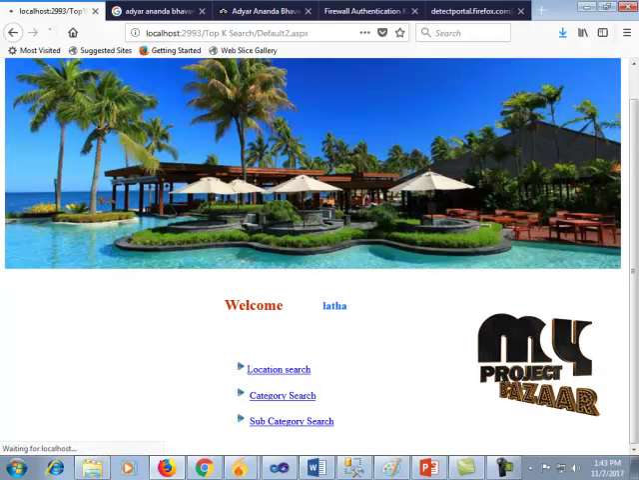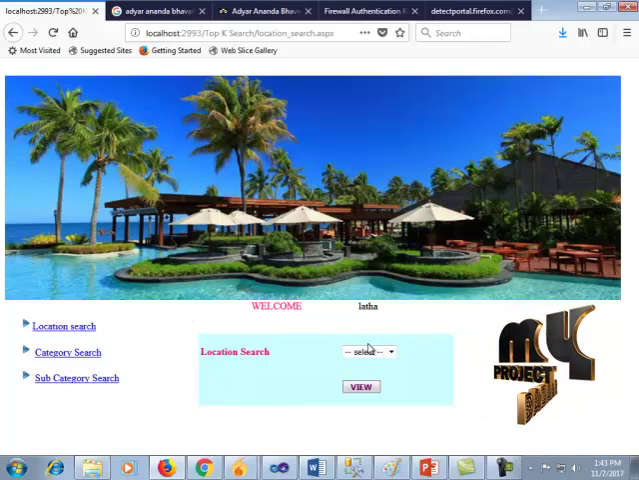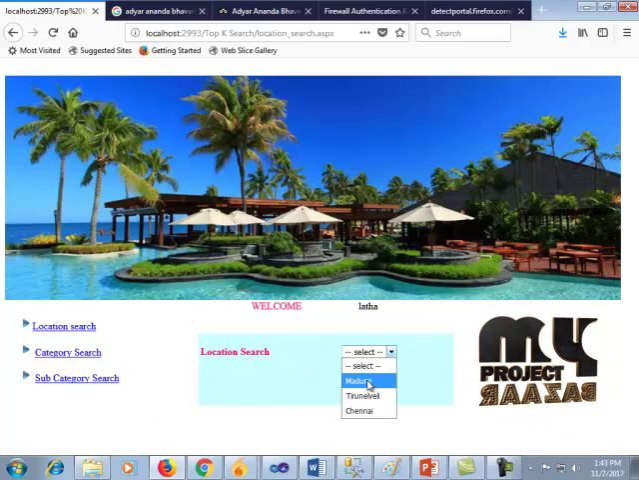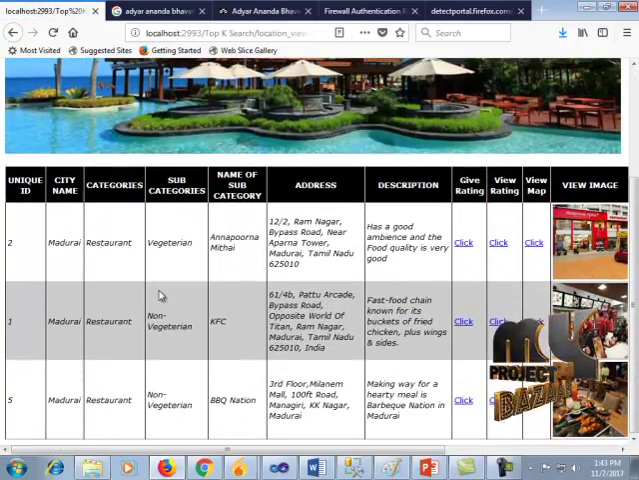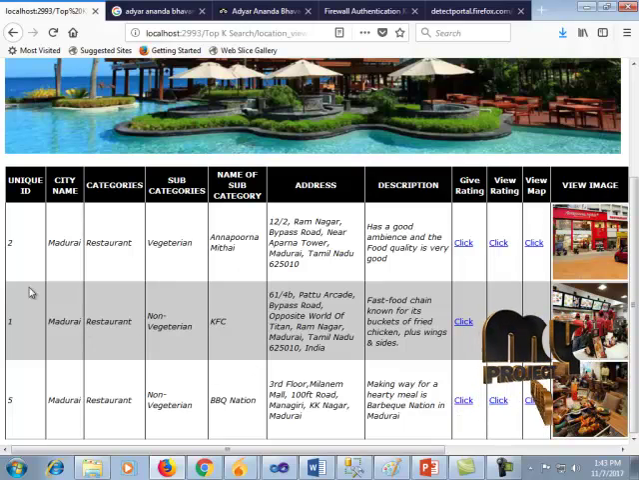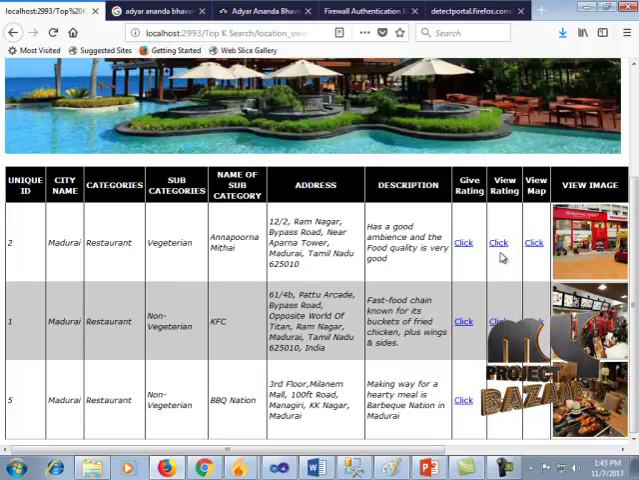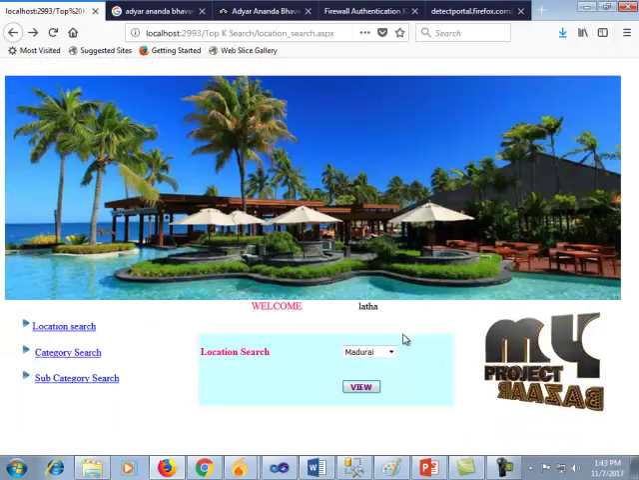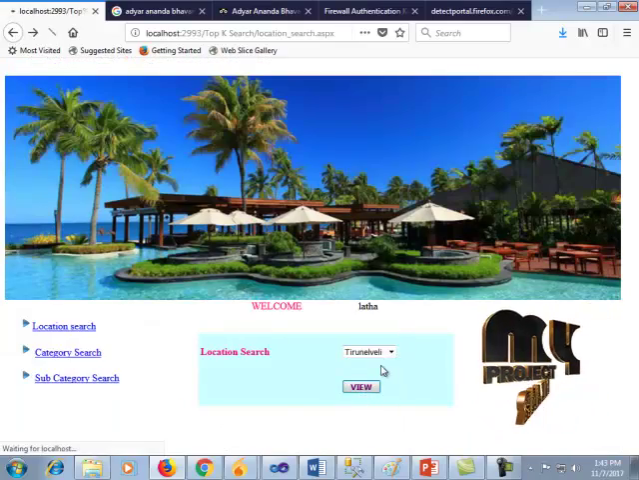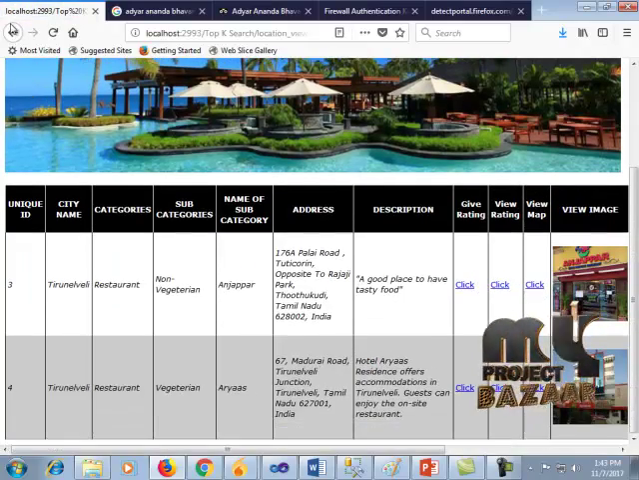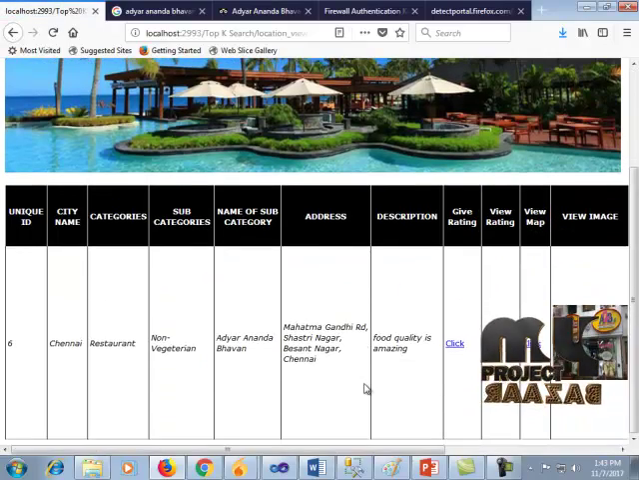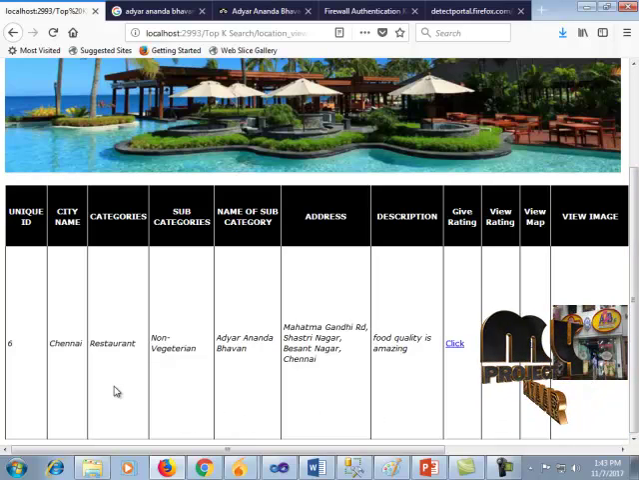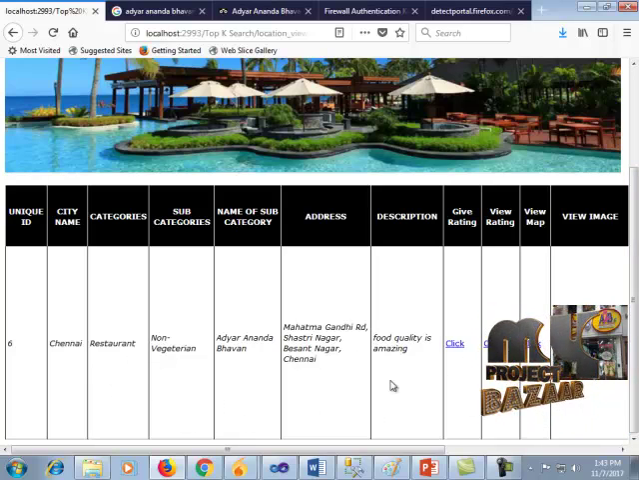Initially location based search is given. For Madurai, here the restaurant details are added. Here two non-veg restaurants are given and one vegetarian restaurant is shown. For each city we can view consequently. Now this is the view for Chennai food.